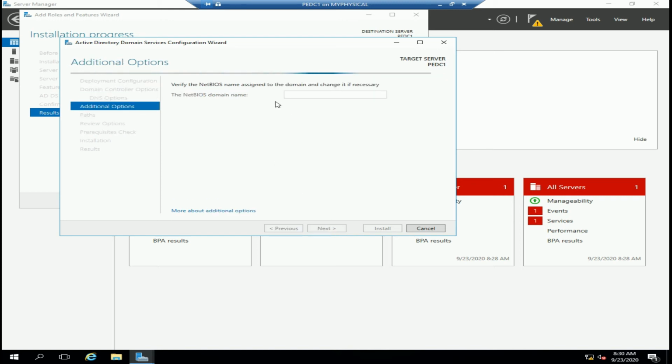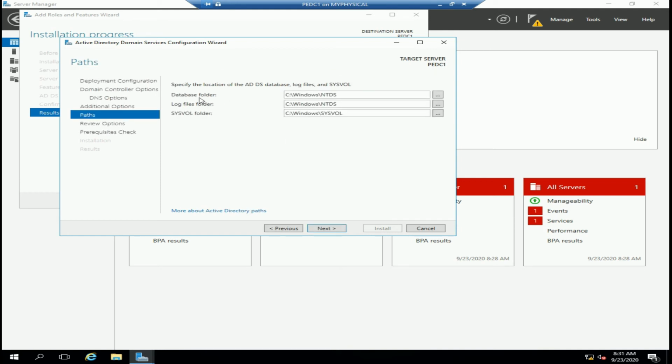And now you have to get the NetBIOS name for the old NetBIOS resolvers or host files. And so we have PE, which is good, and go next.